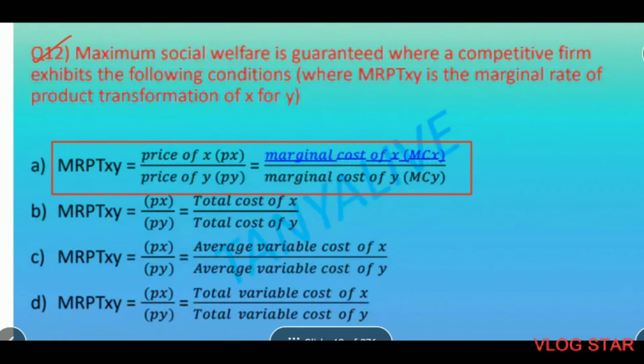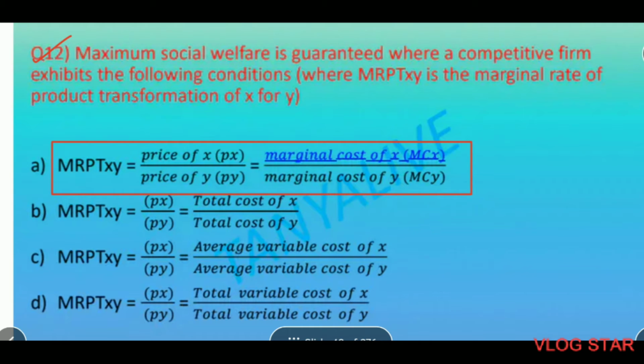Question. Maximum social welfare is guaranteed where a competitive firm exhibits the following conditions, where MRPT XY is the marginal rate of product transformation of X for Y. When maximum social welfare can be attained, it is a condition of general equilibrium. We have three conditions in this. In one, production is only there. In second, consumption is only there. In third, production as well as consumption are mixed. So maximum social welfare could be attained where production and consumption both are mixed.